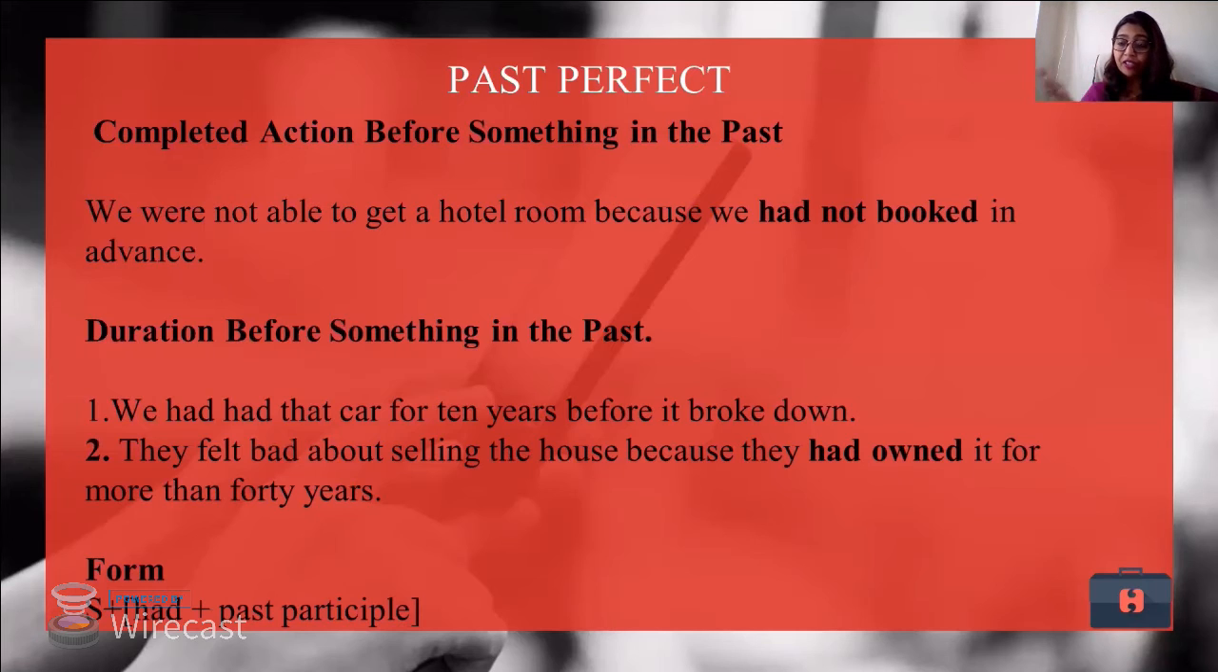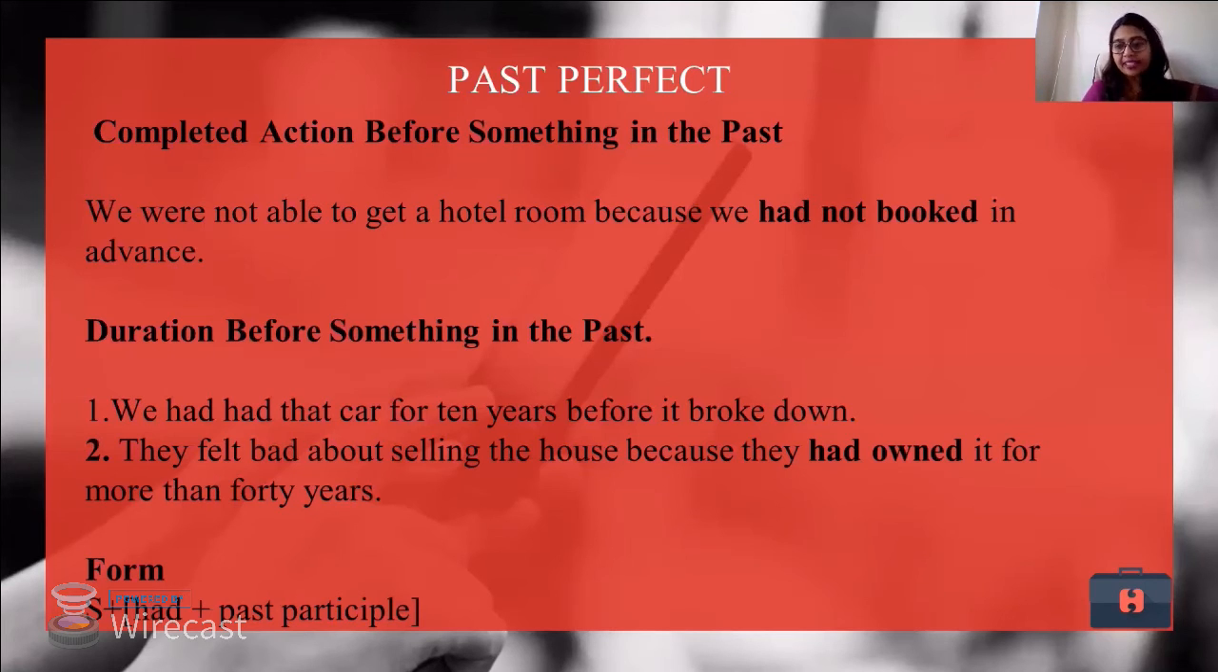Present perfect tense with the reference in the present, whereas two actions that already took place in the past but is reflecting into my action, my today's action, I will use past perfect tense. Duration before something, we had this car 10 years before it broke down. So the car broke down also in the past. We sold that car also in the past. So two actions, both of them happened all in the past.